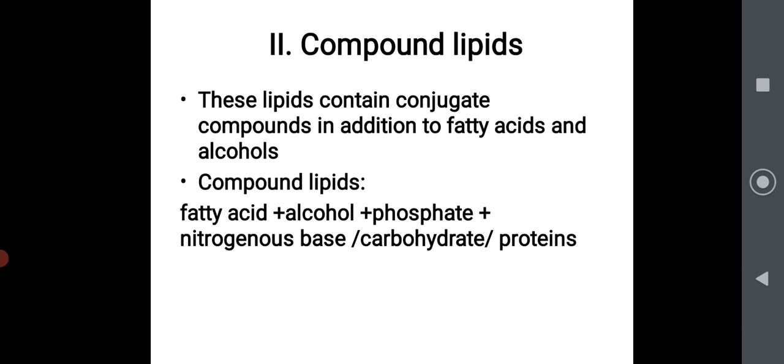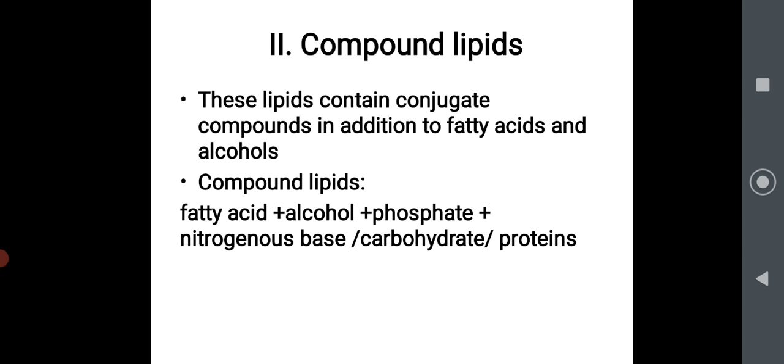Under compound lipids, the next one is compound lipid number 2, which contains as a base fatty acid and alcohol. Along with that, it contains conjugate compounds like phosphate, nitrogenous base, carbohydrate and protein.